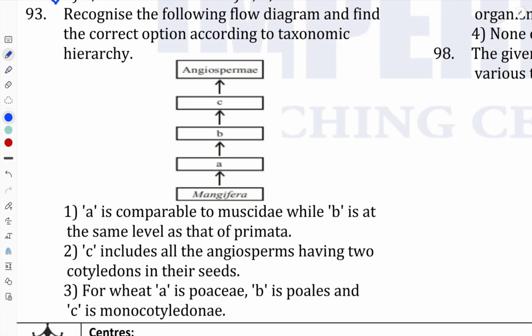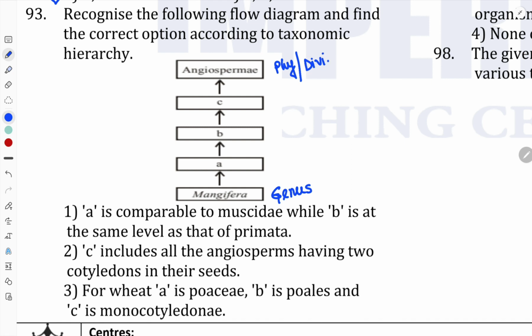In the next question, it asks us to recognize the following flow diagram and find the correct option according to the taxonomic hierarchy. Whatever hierarchy we see here, Mangifera we know is the genus level. Angiospermae is the phylum or division level.